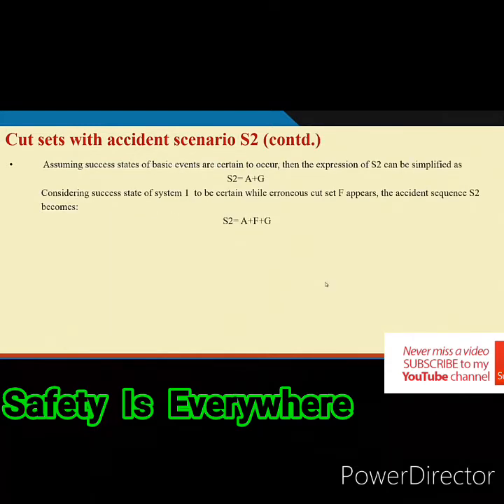So, what will happen? There are two situations. Situation 1: you consider that the success states of basic events are certain to occur. What does it mean?